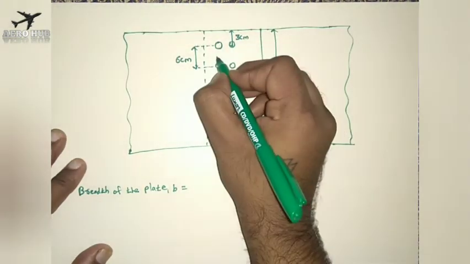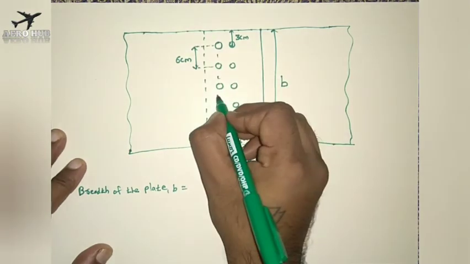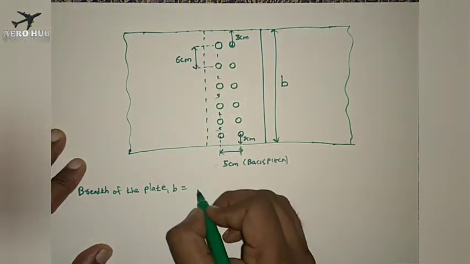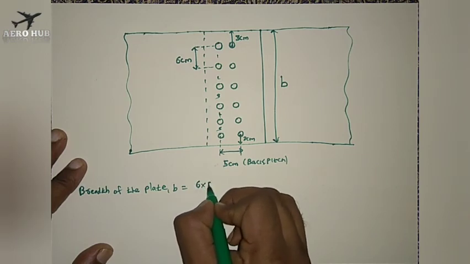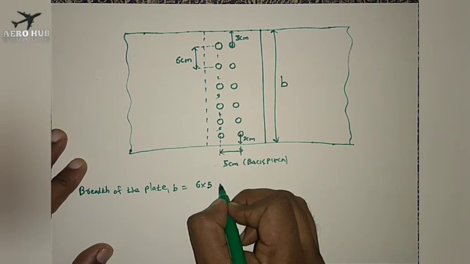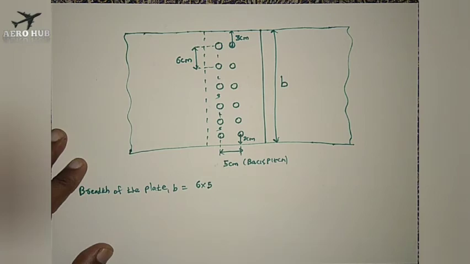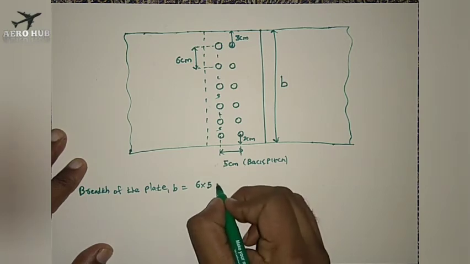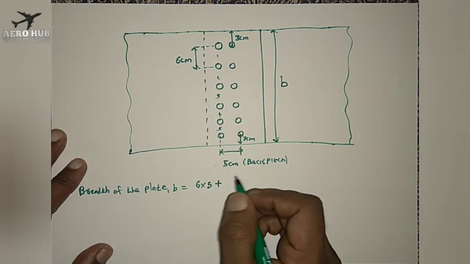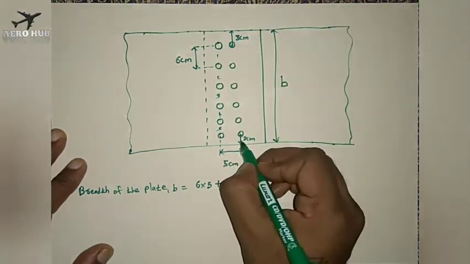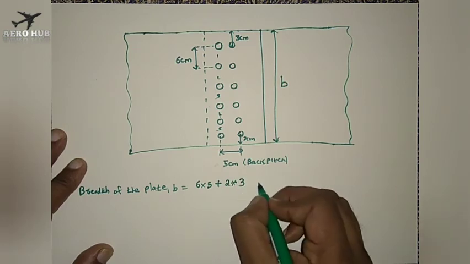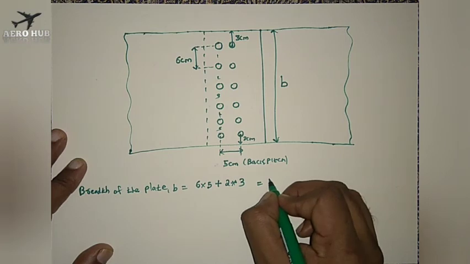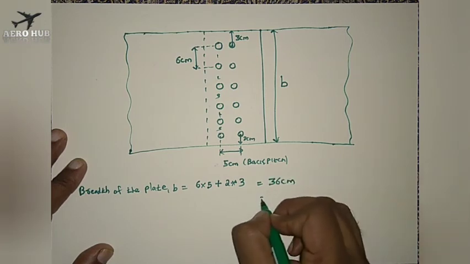So we have pitch number 1, 2, 3, 4, 5. So we have a total distance of 6 into 5. Plus we have to add the 2 edge distances, that will be 3 centimeter into 2. So the total distance is 6 into 5, 30, plus 6, will be 36 centimeter,